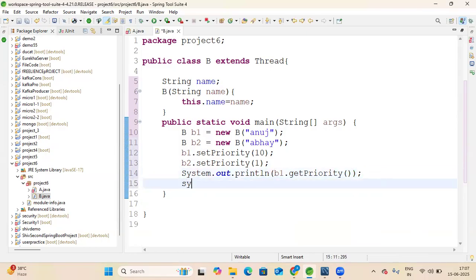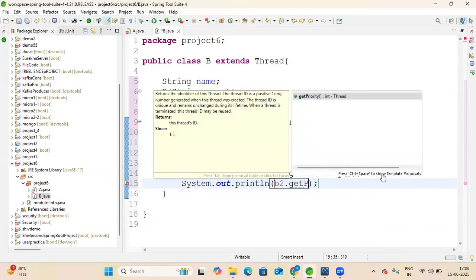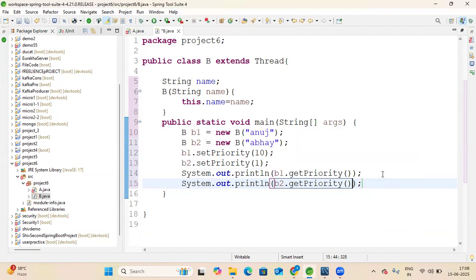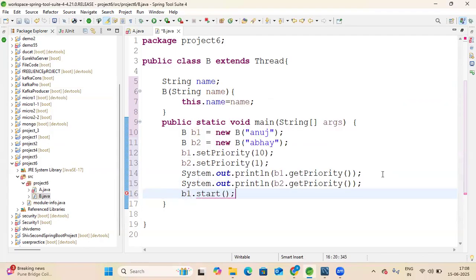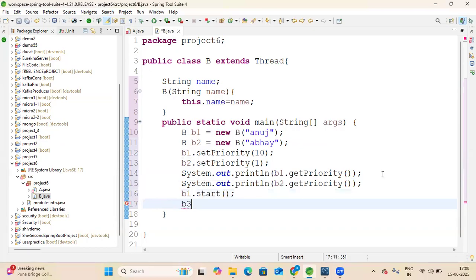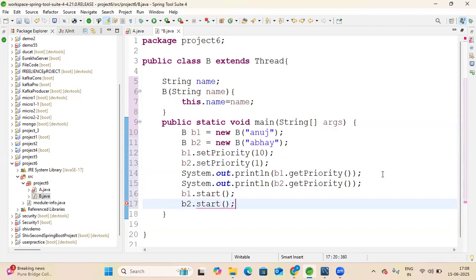Similarly, in SYSOUT, you can use b2.getPriority. Then you can start the threads with b1.start and b2.start.